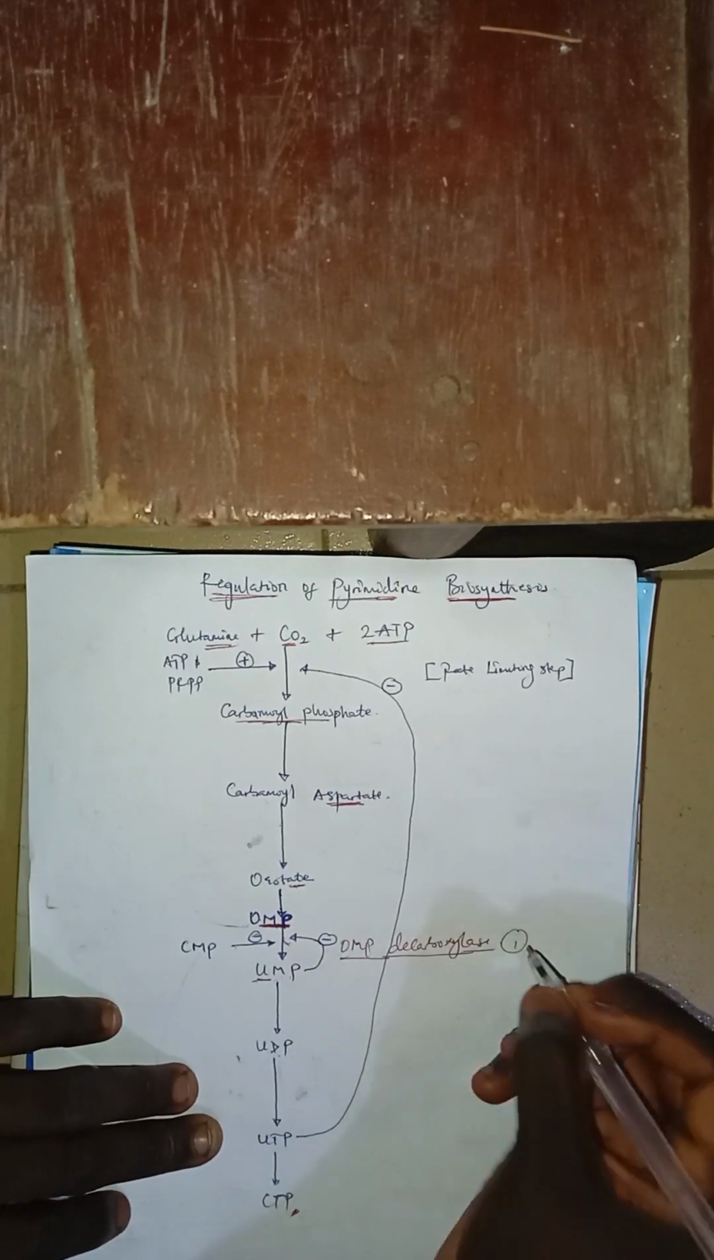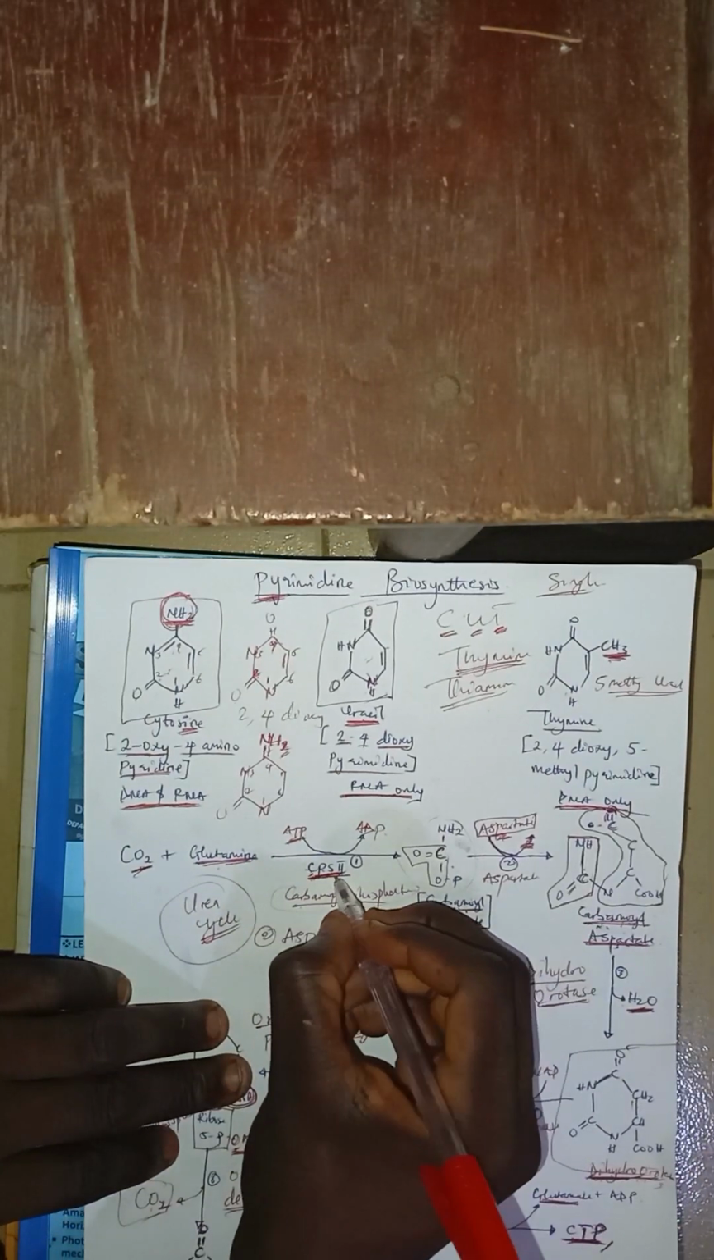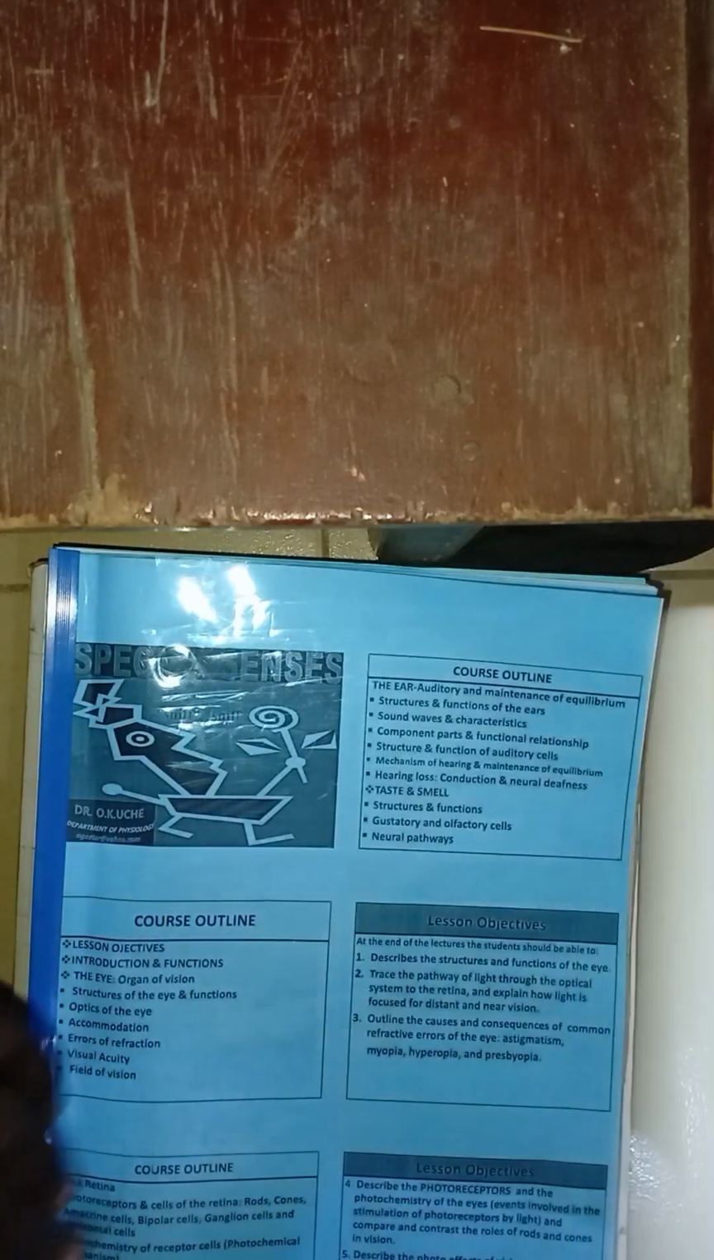That is one. Then two, this step one enzyme here is also under feedback regulation. In fact, this enzyme is the rate limiting enzyme, and I believe you know this enzyme. This enzyme is called CPS2, carbamoyl phosphate synthetase 2. You can see it here. So this CPS2, together with OMP decarboxylase in step 6, are the enzymes that are under feedback regulation in the regulation of pyrimidine.